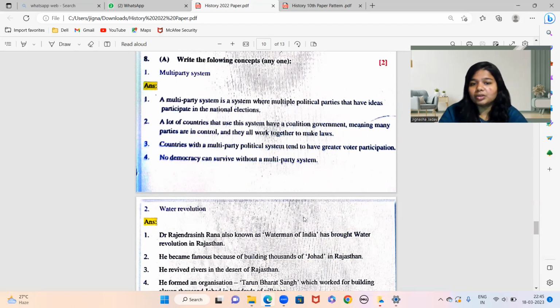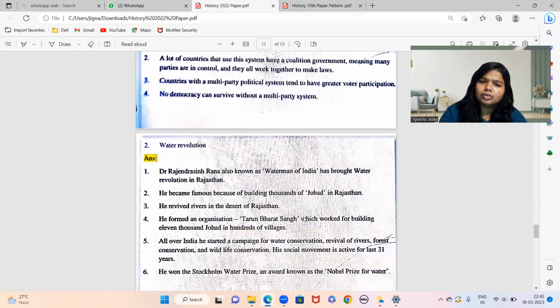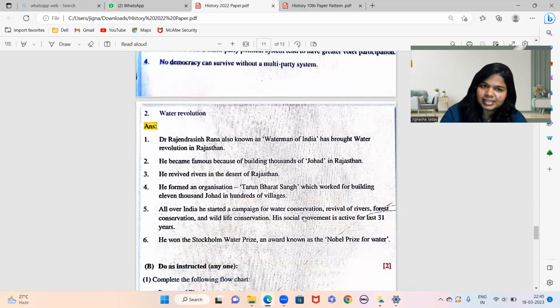Countries with a multi-party political system tend to have greater voter participation. No democracy can survive without a multi-party system. Okay? If you have examples of few multi-party systems, you can even write that.